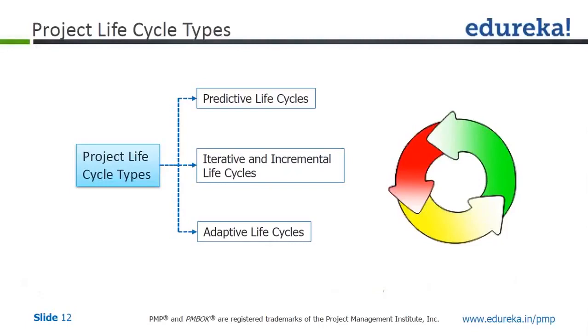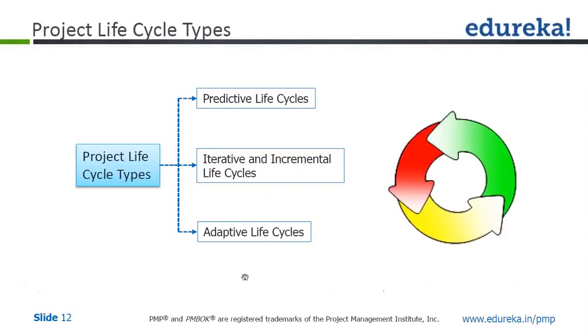Project lifecycle types. There are three types: predictive lifecycle, iterative and incremental lifecycle, and the third one is adaptive lifecycle. In predictive lifecycle, again, this is something which is non-iterative in nature, though not exactly non-iterative. Some iterations will happen even in predictive life cycle, but